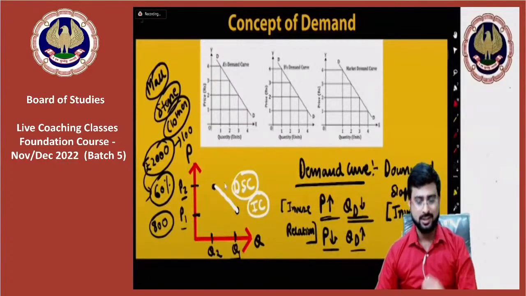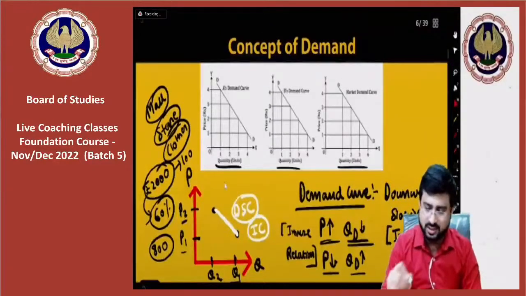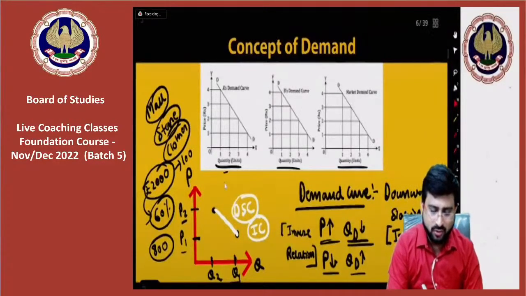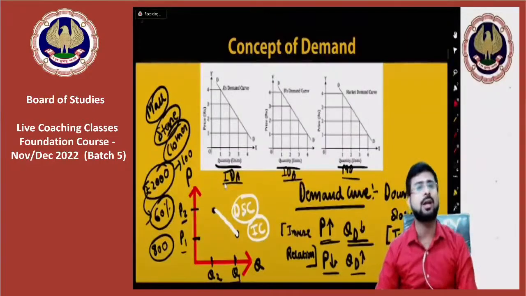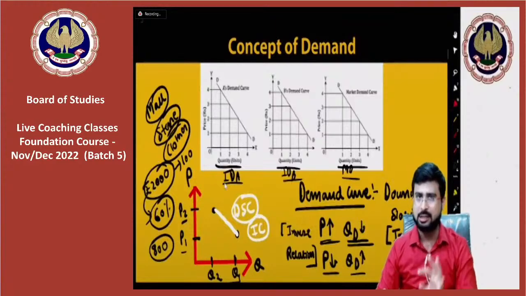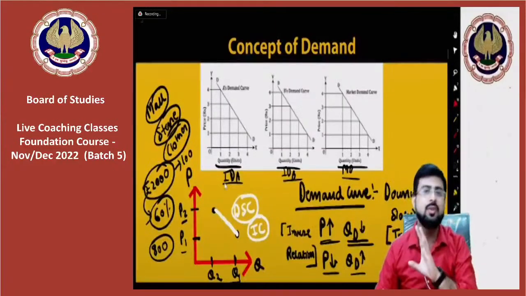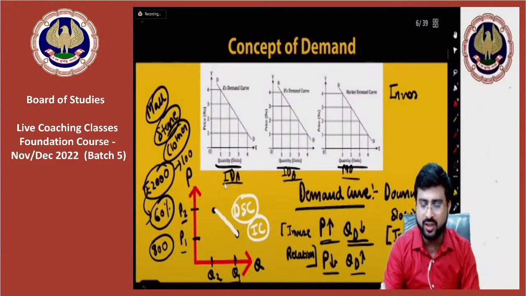Yes sir, there is an inverse relationship here. And sir, why are there 3 graphs here? Can you please tell us? Yes, because here I have drawn the first graph to show the individual demand of consumer A, the individual demand of consumer B, and the market demand. Market demand is not of an individual consumer but of all consumers. Be it individual demand or market demand, one thing we will not forget: the demand curve is downward sloping because of the inverse relationship between price and quantity demanded.